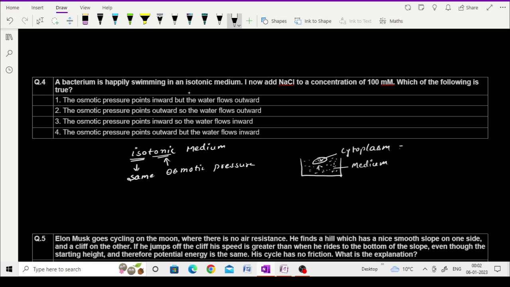If the pressure of the cytoplasm is equal to the pressure of the medium, then that medium is called an isotonic solution. Okay.